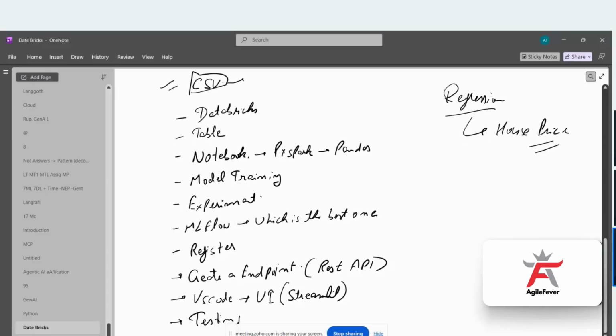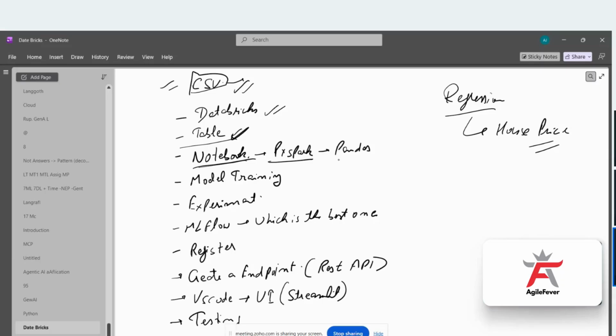Firstly, we are going to take the CSV file. We are going to import it into Databricks. Based on that, we are going to create a table, so that in the future, if I want to run SQL queries on that, I can start working on it. Once the table is created, that means now we have the data source available. Now I can call this data source in our Jupyter notebook. So we'll be creating one Jupyter notebook where I will be using PySpark to call that data set, because this is quite fast. And then we'll be doing the data cleaning.